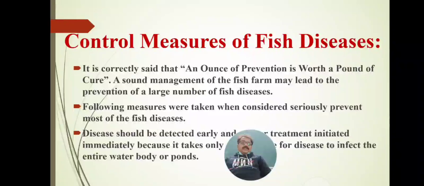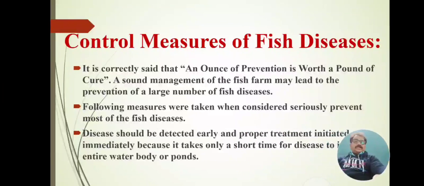A sound management of the fish farm may lead to the prevention of a large number of fish diseases. Sound management, management of diseases, management of pathogens or pathogenicity, is most important for the prevention of fish pathogens and fish parasites. It should be well known to fish farmers and fish culturists. That's why, through control measures of fish diseases, we can understand better. Hence these are important and most useful.